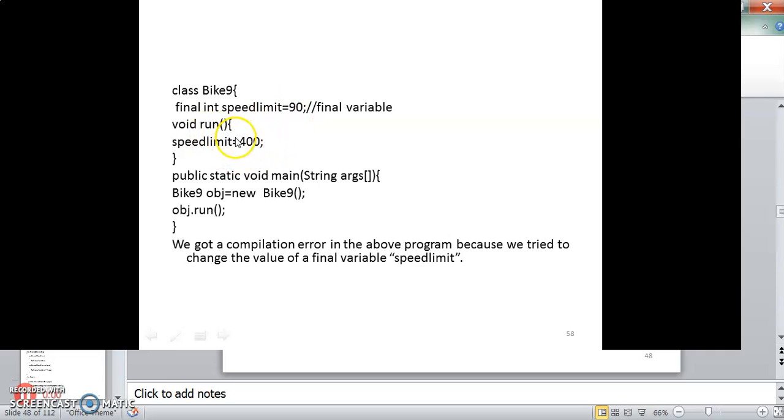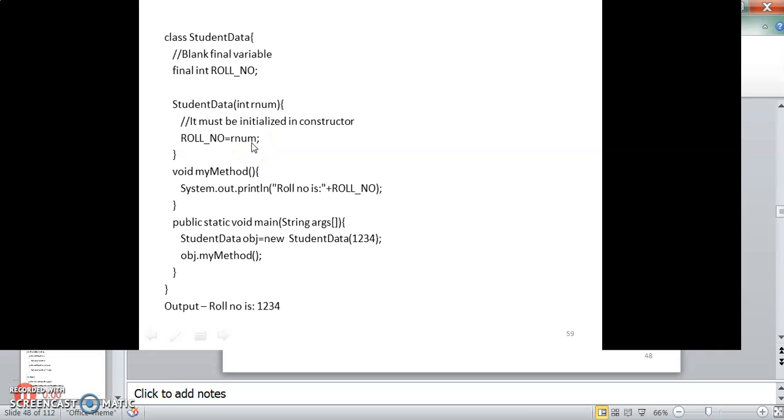But inside the run method, I am trying to change the speed limit to 400. So in public static void main, even though I create the object and try to execute the run method, we could not change the variable, because we got a compilation error. We tried to change the value of the final variable speed limit. It's already set to 90. We could not change that value at all.